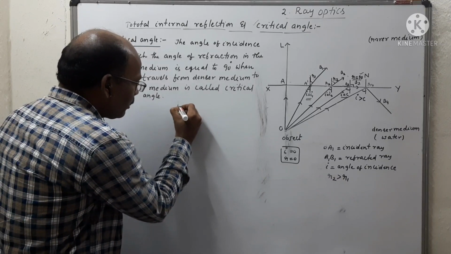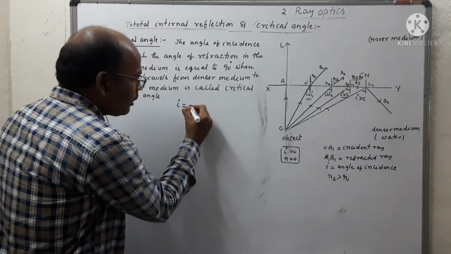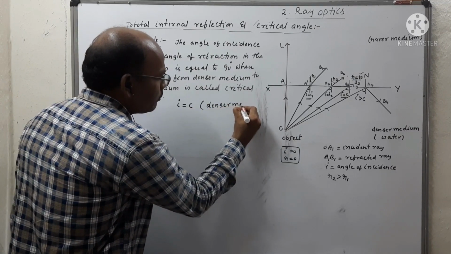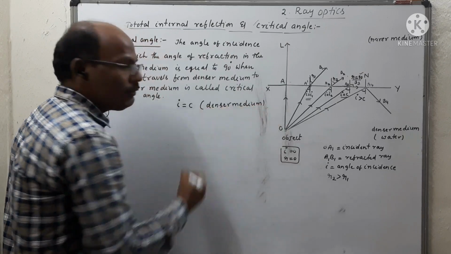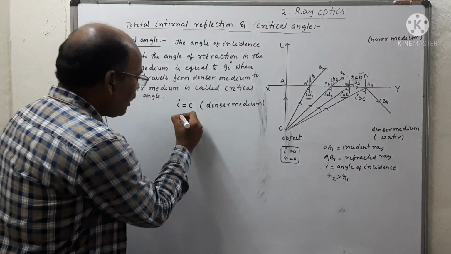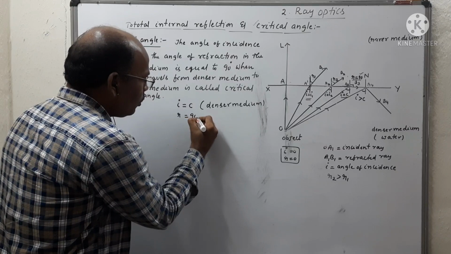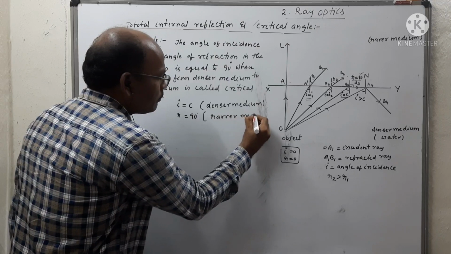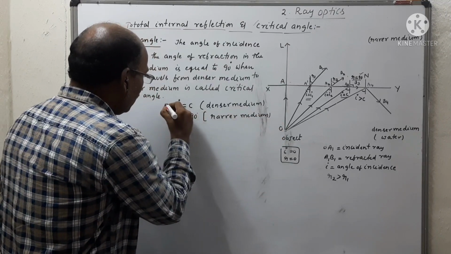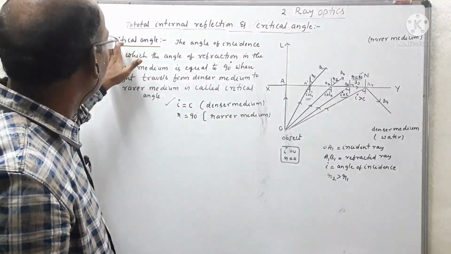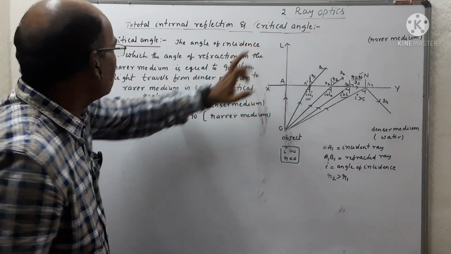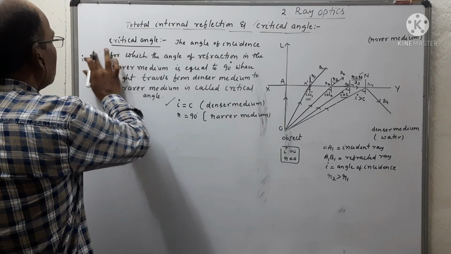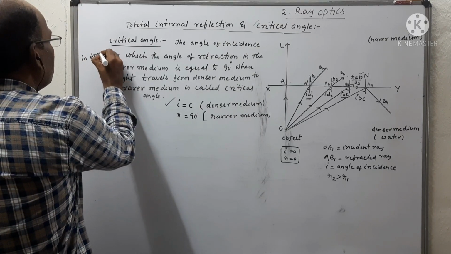Here we can write the angle of incidence in the denser medium is C. For this angle of incidence in the denser medium, what is the angle of refraction? So r is equal to 90 in the rarer medium. Yes, this angle of incidence in the denser medium is called critical angle.